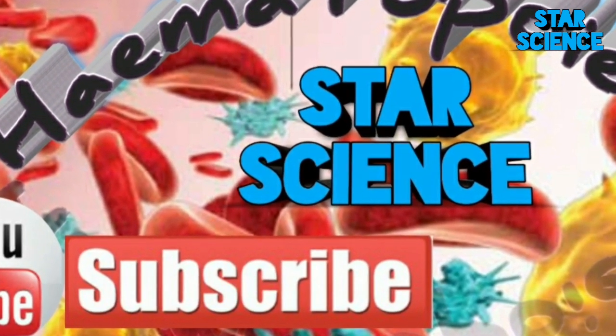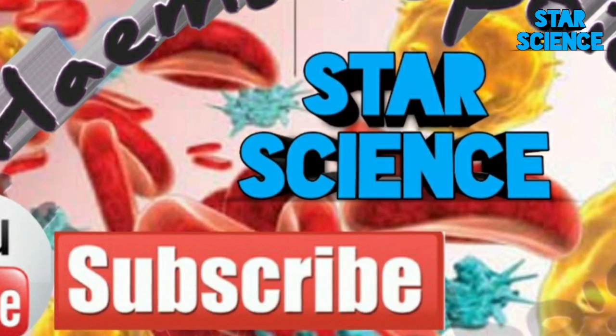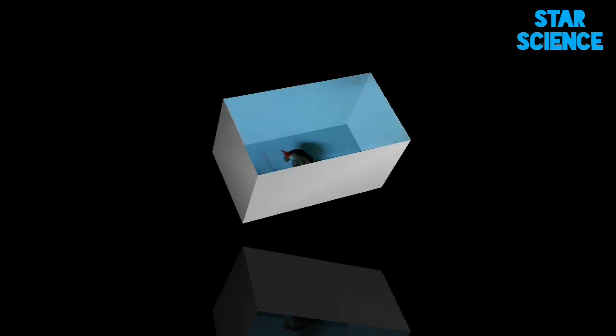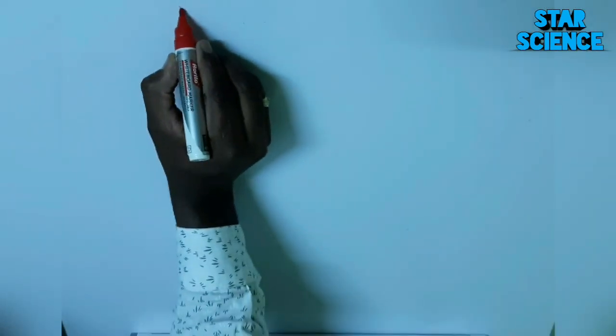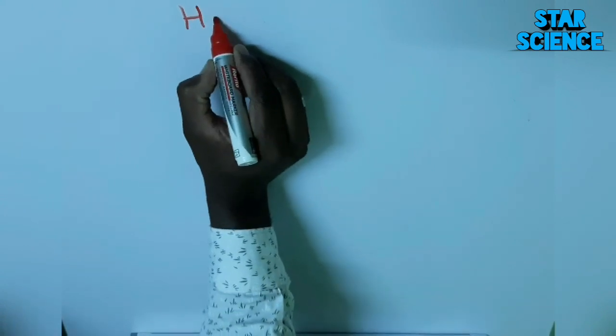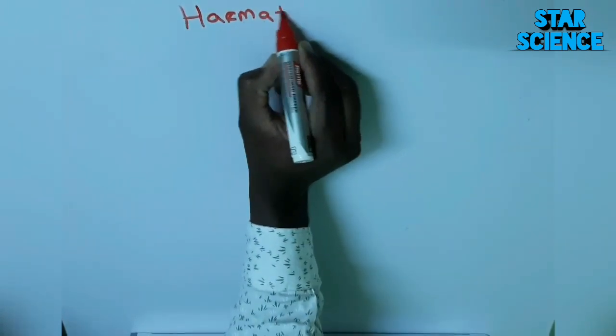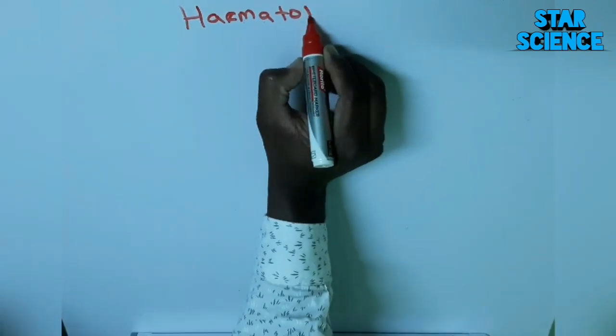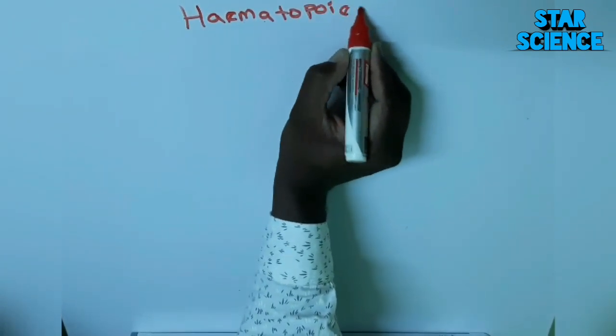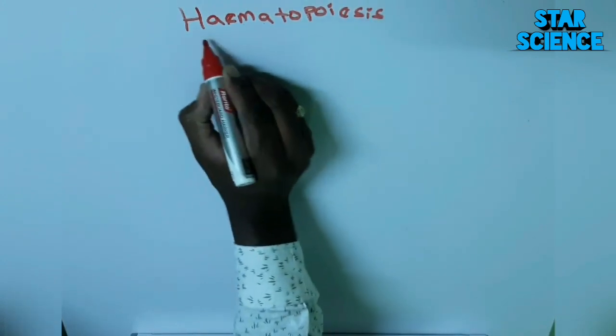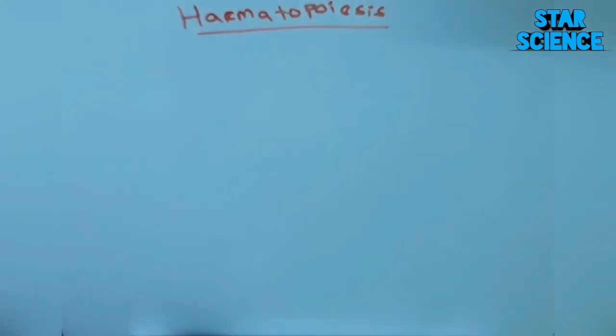Haematopoiesis. Haematopoiesis means the formation and development of blood cells into matured cells. For example, the cells are RBC, WBC, and platelets.